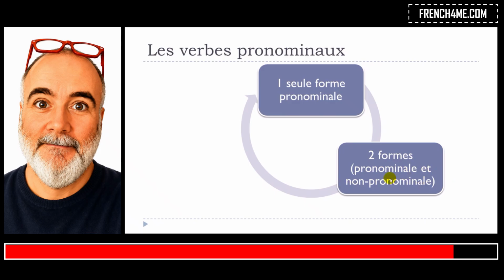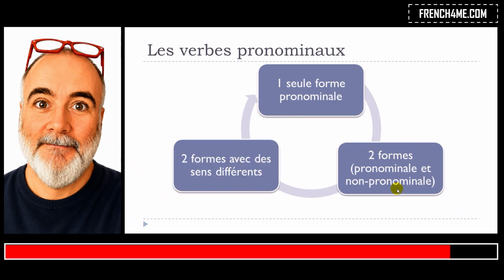And in these cases, well, actually, the meaning won't be that different. And the last situation, you will have the two forms existing, so pronominal and non-pronominal, but then the meanings will be quite different. Okay, so we'll start first with this situation when we've got only one form, la forme pronominale.